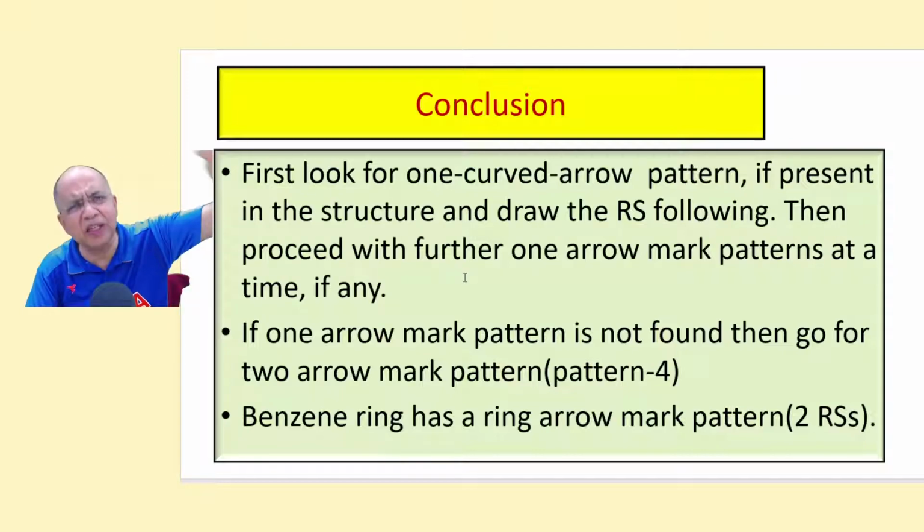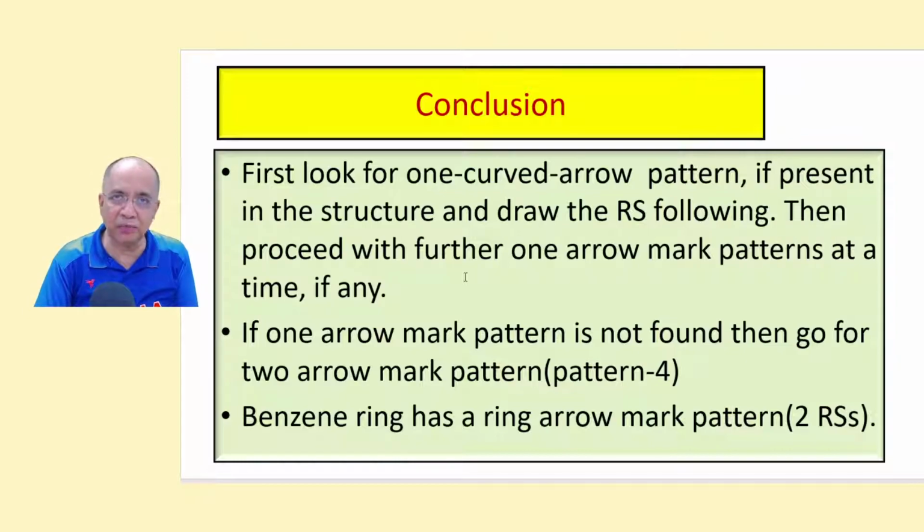Then follow that. If there is extended conjugation, you continue to follow one curved arrow mark patterns, pattern 1, 2, 3. But if pattern 1, 2 and 3 are not found, then go for two arrow patterns, that is allylic lone pair patterns. And the benzene ring pattern is self-explanatory. It is obvious.